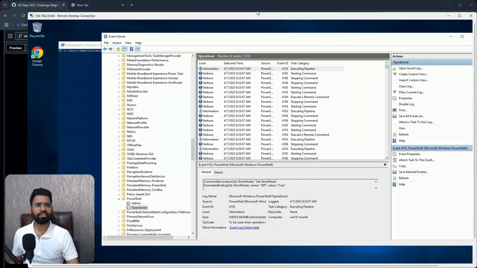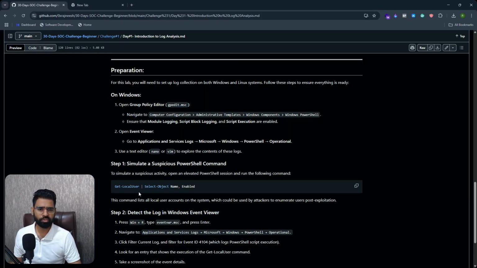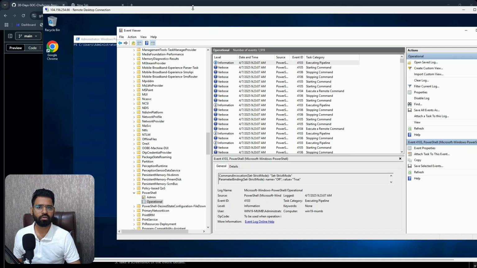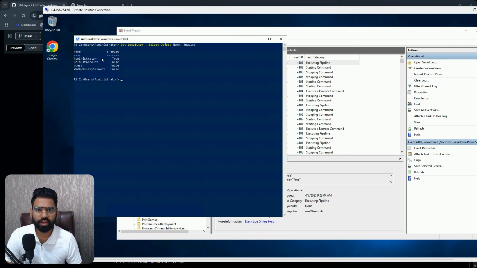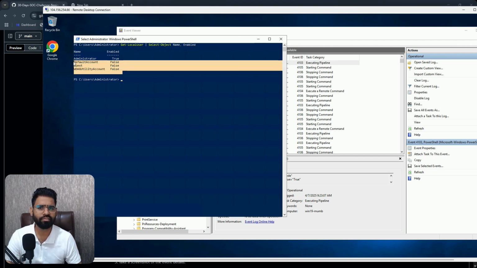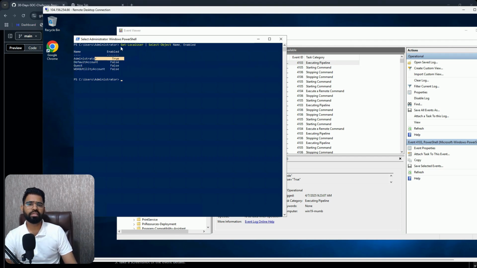Then let's execute some simple command, which is Get-LocalUser. Okay, and then come back to our server, enter the command, hit enter. You can see these are all the local users: administrator, default account, guest, and the specific user. Three of them are actually disabled. Only administrator is enabled. That's fine. We want to see if this command was executed.